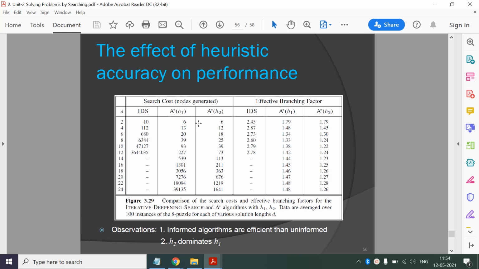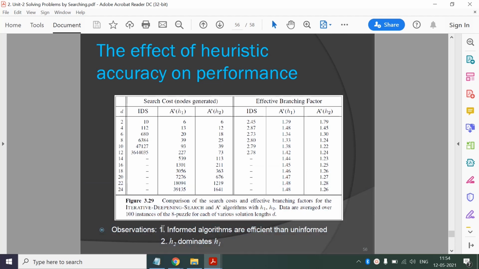And as you can see, H2 is performing well here because fewer nodes are generated. And then the effective branching factor, which shows how well it is able to prune the branches. See here the branching factor is 1.26. So H2 is performing well, so we can say that H2 is dominating H1.